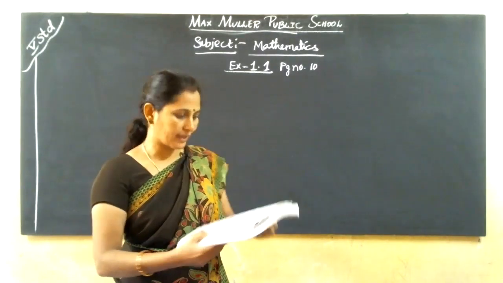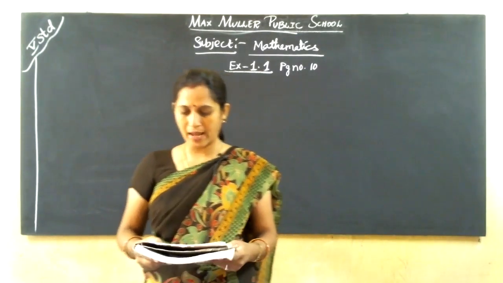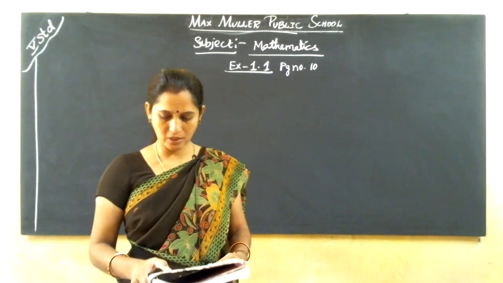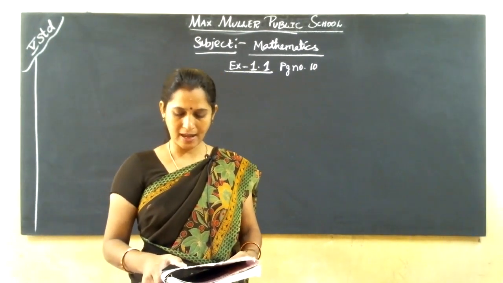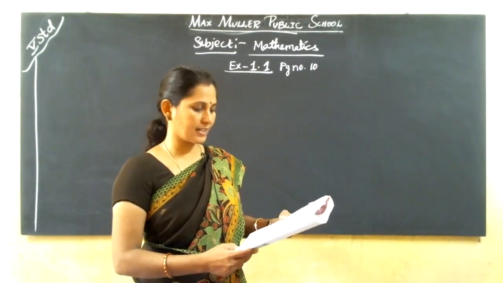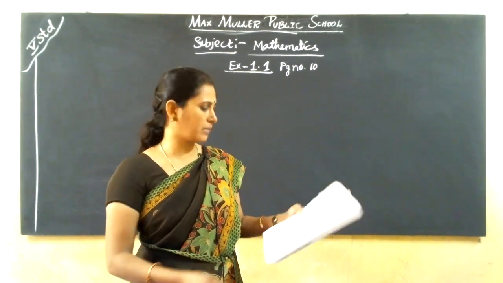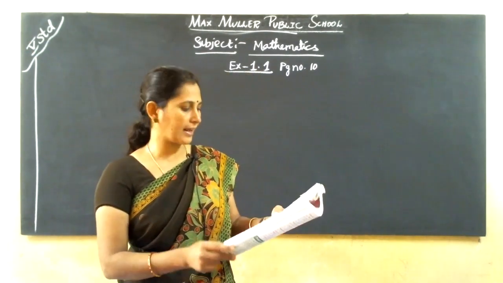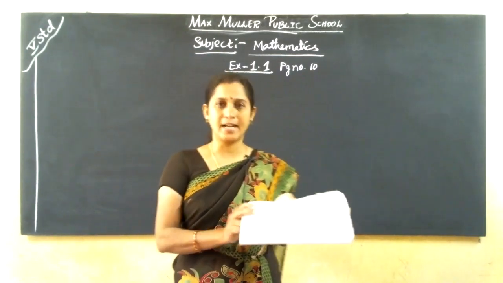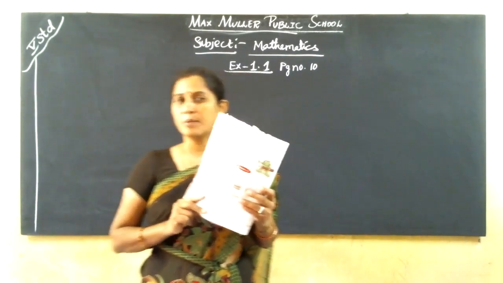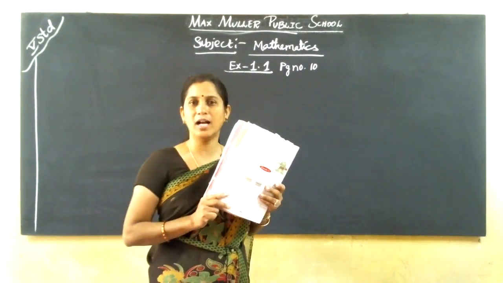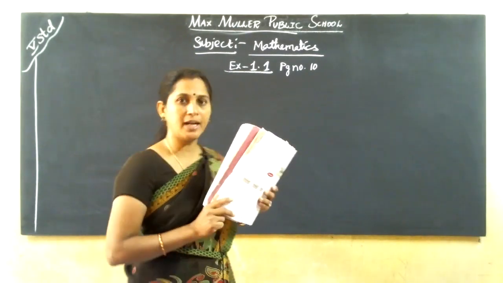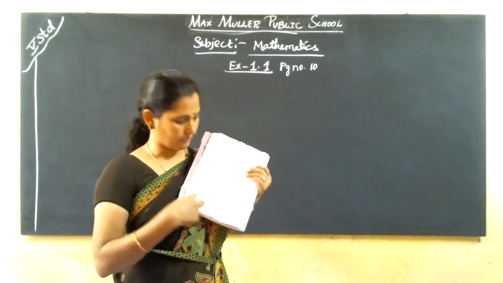Children, what they have given: if you are 10 years old, you would have lived some seconds. Ones, tens, 100, 1000, 10,000, lakhs, 10 lakhs, crores. 3 crores, 15 lakhs, 36,000 seconds. Compare the numbers given below and match the age to the seconds lived. Do not calculate, match by putting the numbers in ascending order. What you have studied in the previous classes, that only they have given you for practice, to recall how much you have remembered of the previous portions.